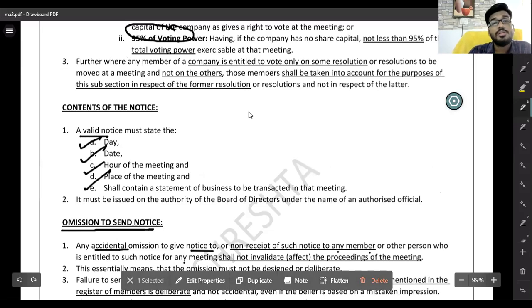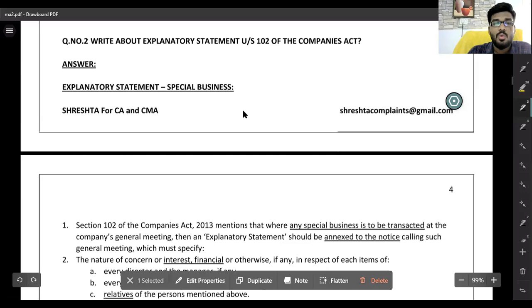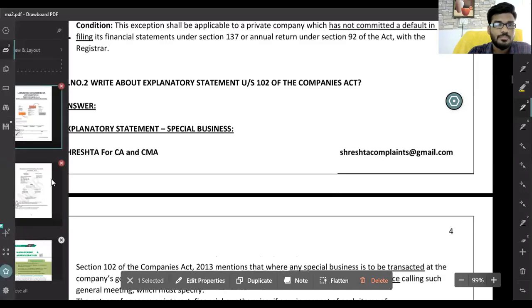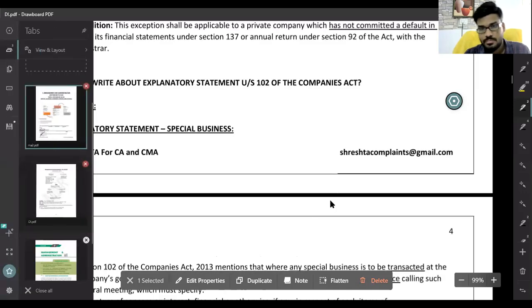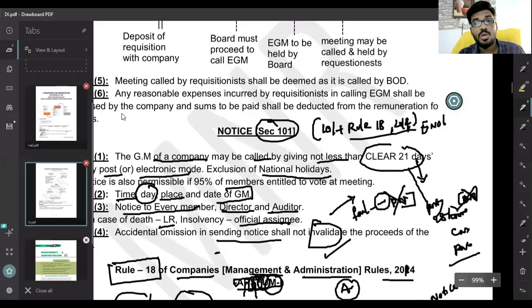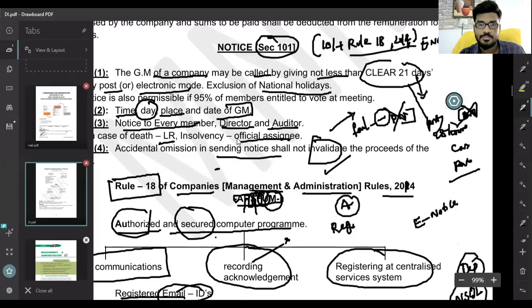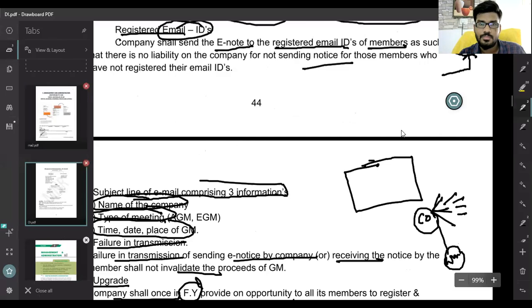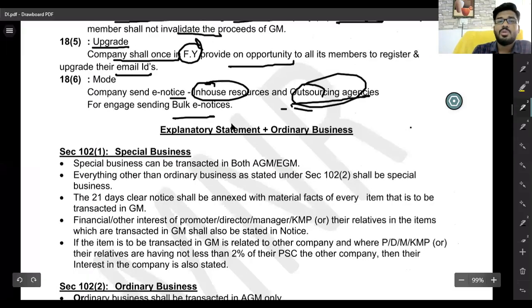What is the next concept related to that? It is nothing but Section 102. What is Section 102? Listen. So what is Section 102? That is nothing but the explanatory statement and ordinary business.